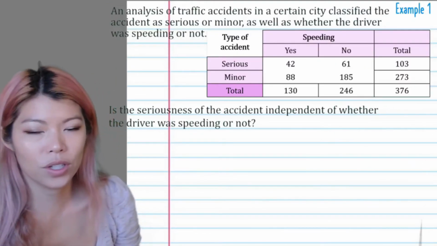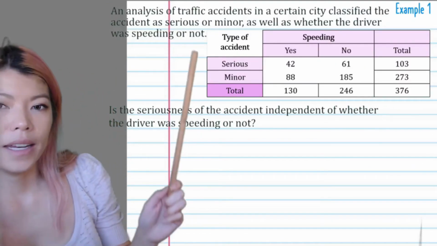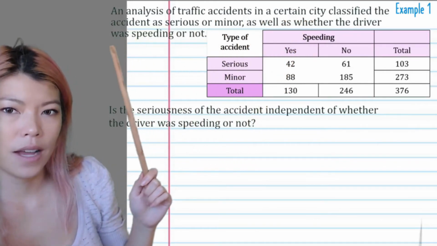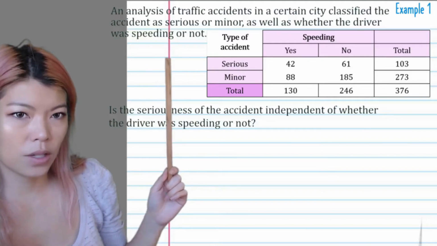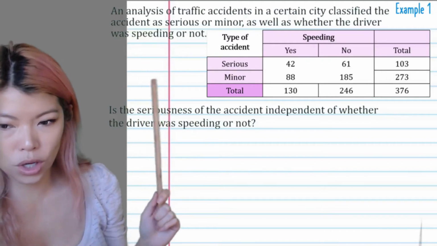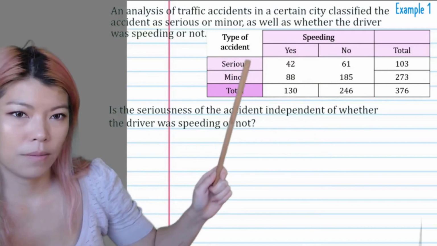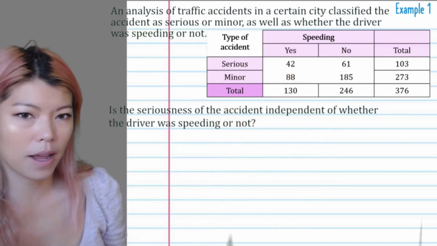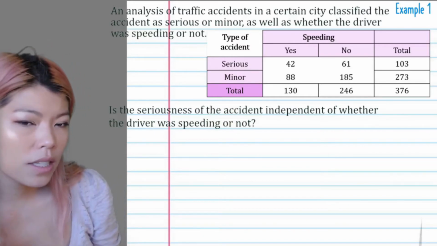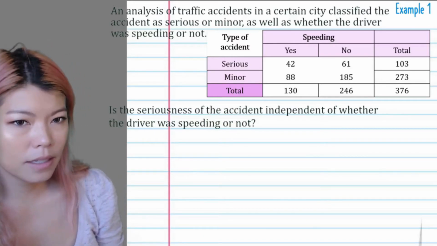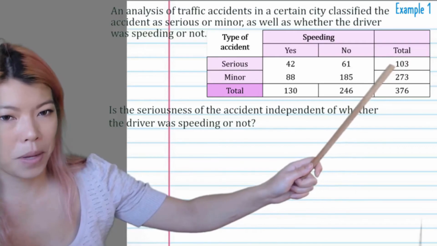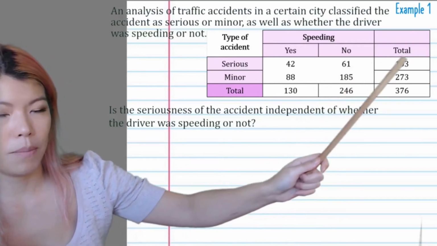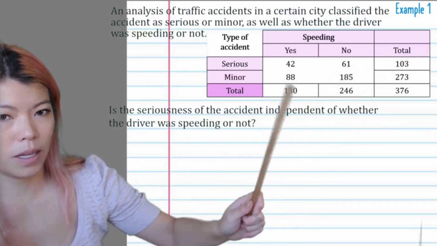Let's do a question. An analysis of traffic accidents in a certain city classified the accident as serious or minor, as well as if the driver was speeding or not. So here we have the table. Was he speeding, yes or no, and whether it was a serious or minor accident. Is the seriousness of the accident independent of whether the driver was speeding or not? Are serious and speeding independent?